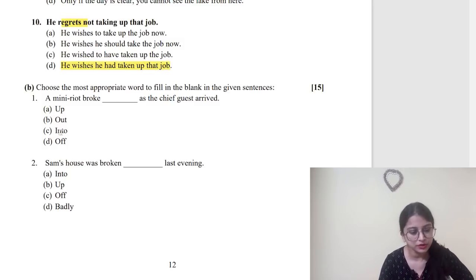This one is important because we make most of the errors in prepositions, because these are phrasal verbs, right? Choose the most appropriate word to fill in the blank in the given sentence. A mini riot broke dash as the chief guest arrived.